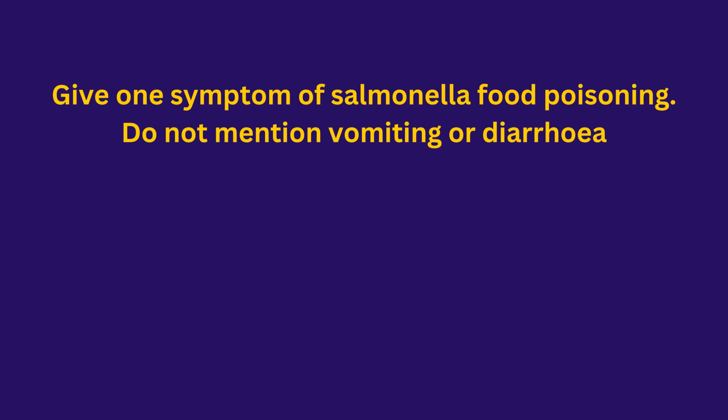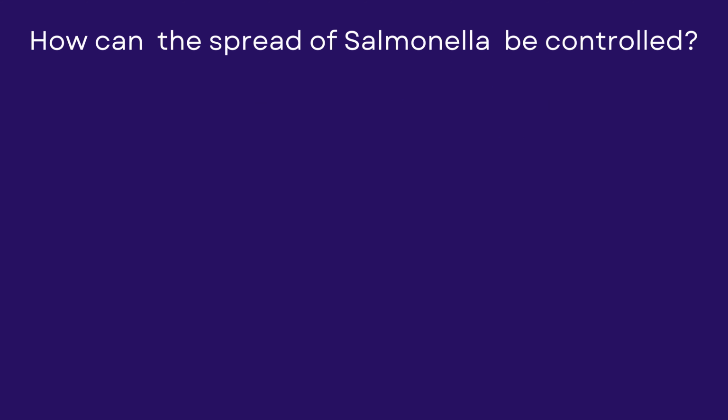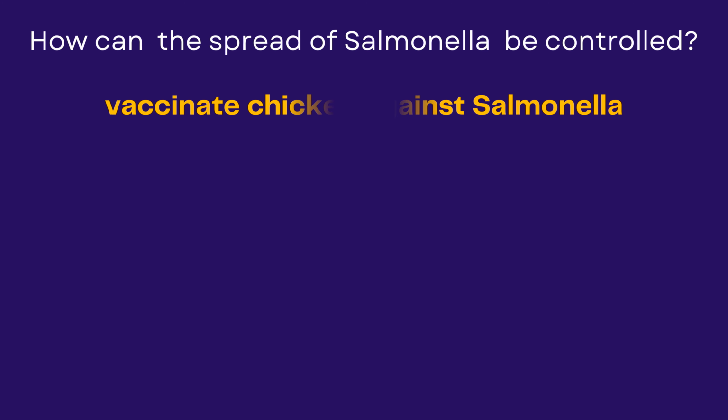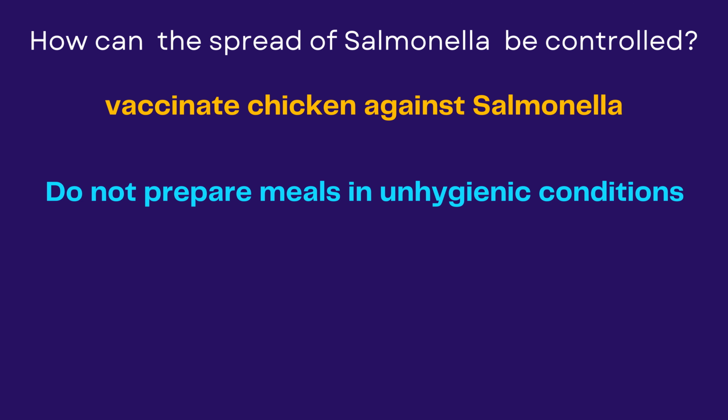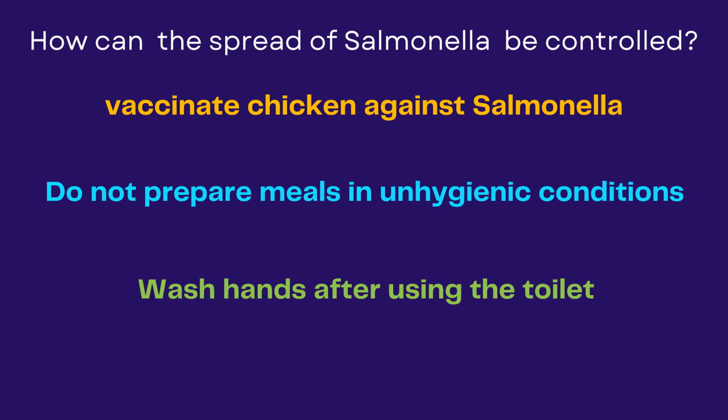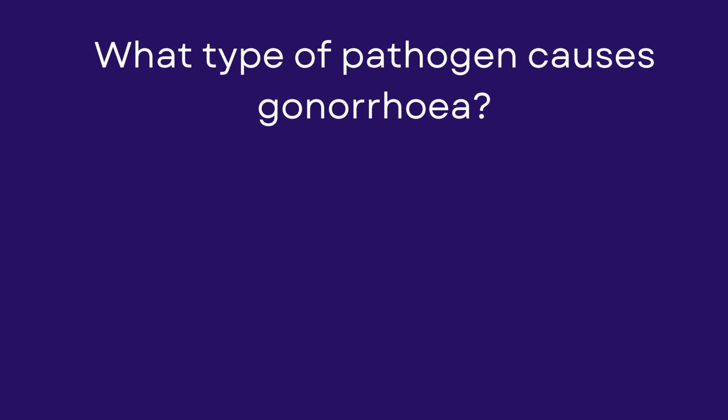Give one symptom of Salmonella food poisoning. Do not mention vomiting or diarrhea. Fever, abdominal cramps. How can the spread of Salmonella be controlled? Vaccinate chicken against Salmonella. Do not prepare meals in unhygienic conditions. Wash hands after using the toilet.